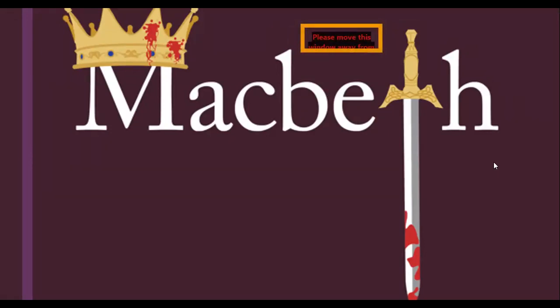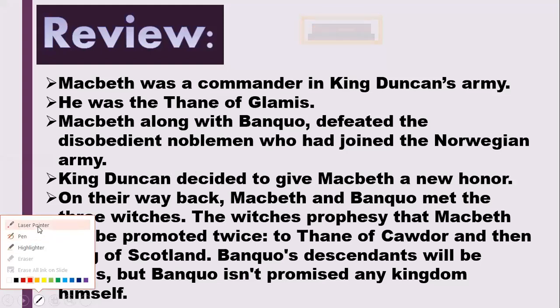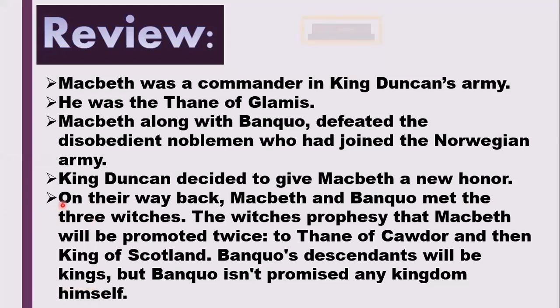Okay, so Macbeth is the lesson that we have begun, and as I told you, Macbeth is one of the shortest tragedies written by Shakespeare. It is a tragedy, about a series of sad events that happen one after another. So let's have a quick review of what we read and what we actually know so far so that we can begin reading from the next part.